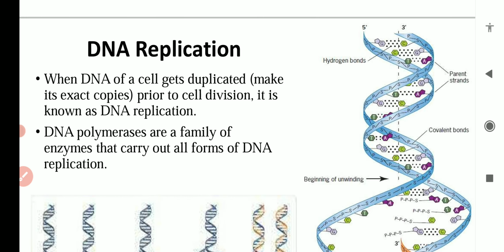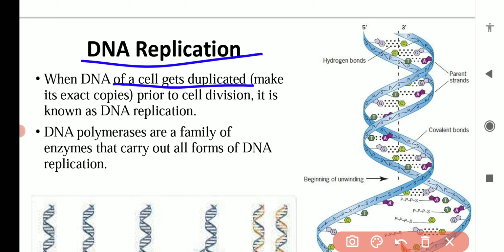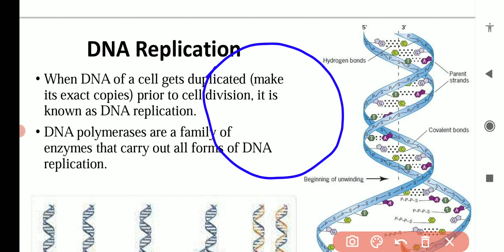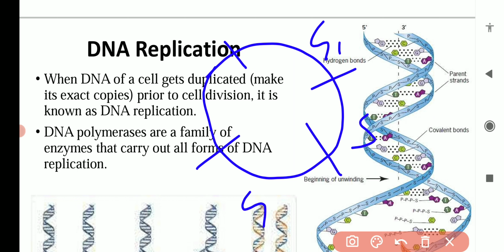So now we will discuss what DNA replication is. DNA replication is when DNA of a cell gets duplicated, means it makes its exact copies prior to cell division. It is known as DNA replication. When we were discussing cell cycle and cell division, we said that the entire cell cycle has been divided into 4 phases: G1, S, G2 and M phase. M is the division phase, mitosis and meiosis.